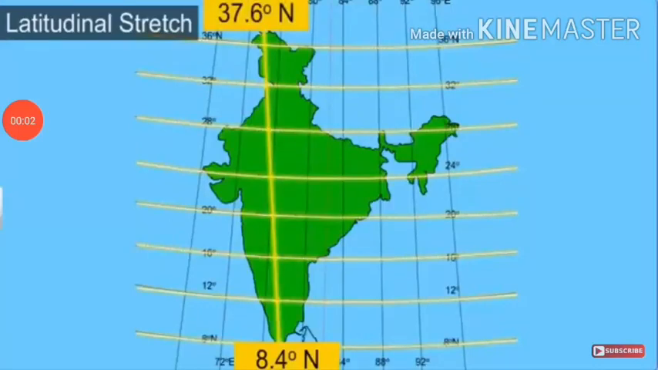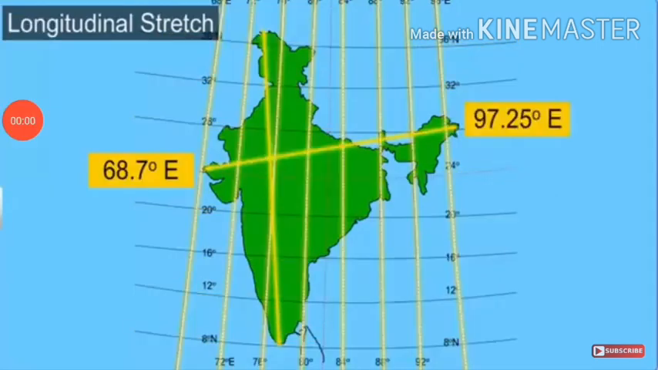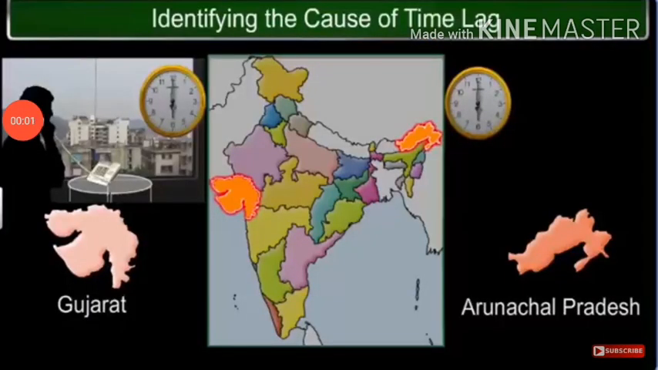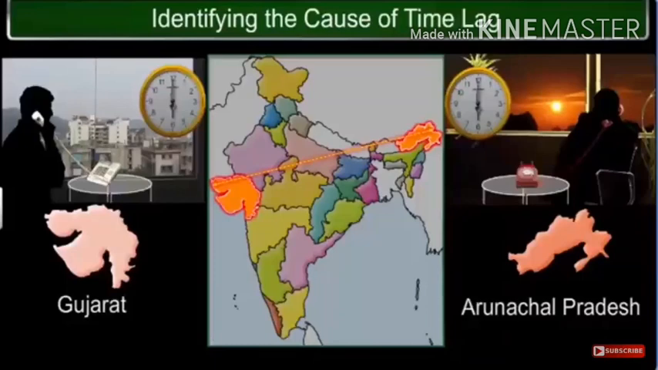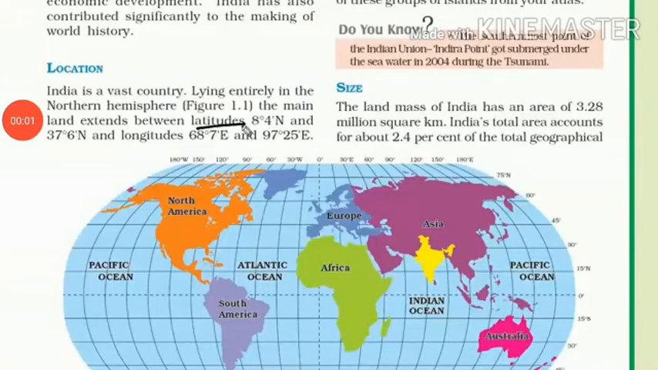See the latitudinal stretch of India from north to south. Now see the longitudinal stretch from east to west. In the next module, we will also discuss the time lag between Gujarat and Arunachal Pradesh. This is just because of the latitudinal extension. So first we will discuss latitude and longitude. After latitude and longitude, we will read about location and size.